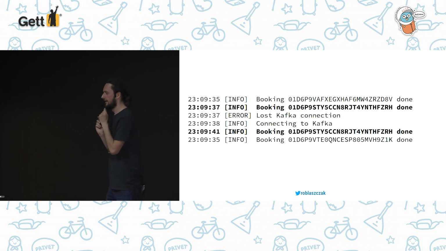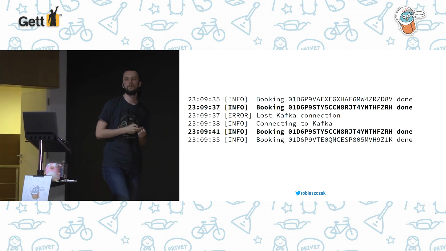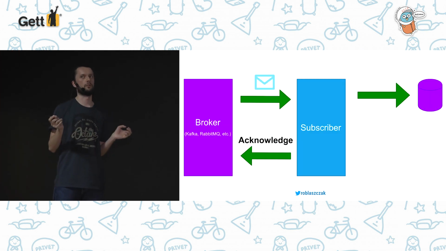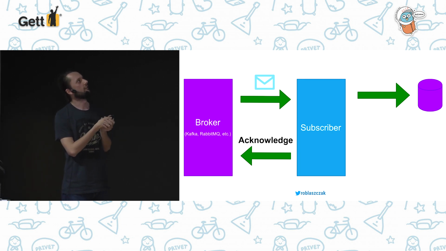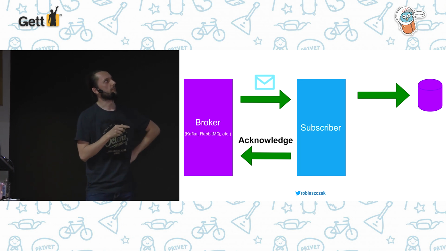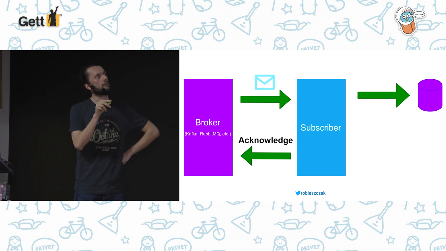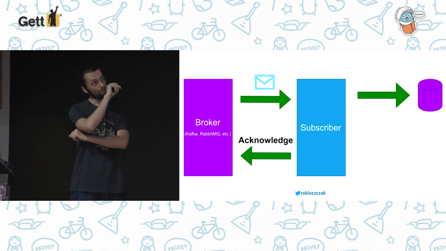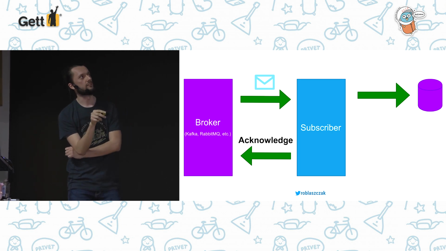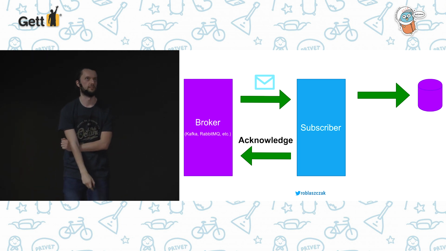Interesting, yeah? And to understand this, we need to go deeper into how messaging infrastructure works. There is the perfect world, which doesn't exist, but in most cases it will work like this. We receive a message from a broker, so it can be Kafka, RabbitMQ, whatever. And after receiving this message, we will probably save some data to the database. And after we save this data to the database, we send an acknowledgement to the broker: yes, we received this message and we processed it. Great.